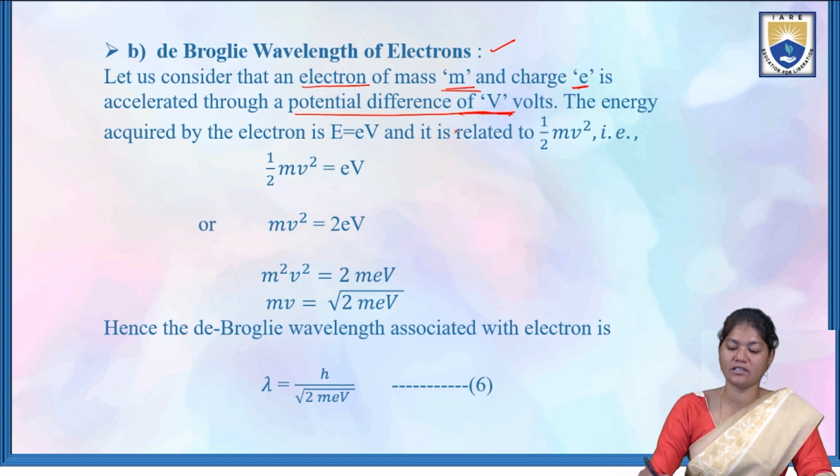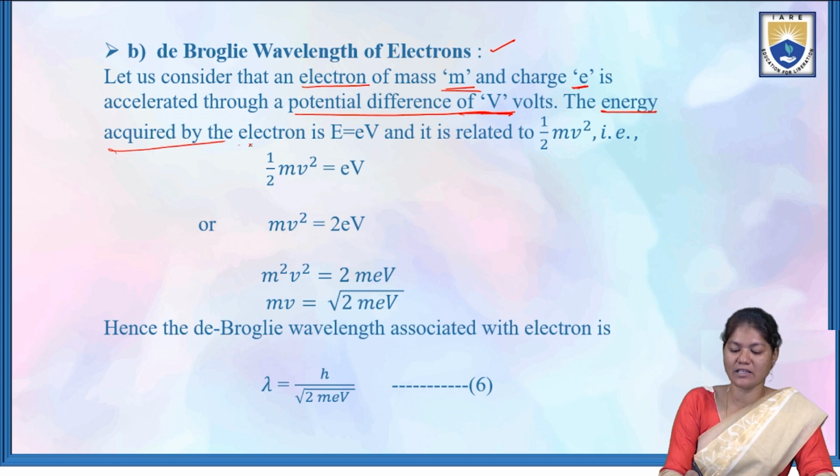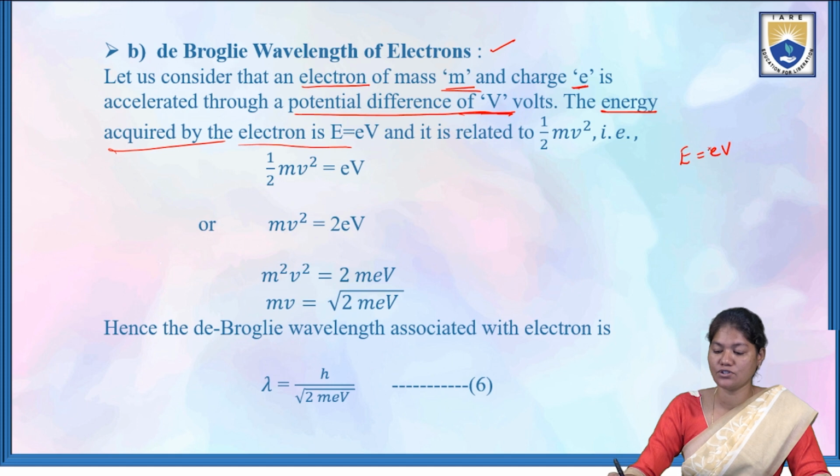Why have I written E is equal to eV? Because the energy is acquired by the electron due to the applied potential difference V. The electron with charge e experiences a potential difference of V volts. Got it?